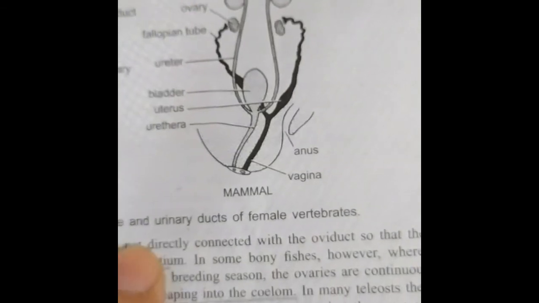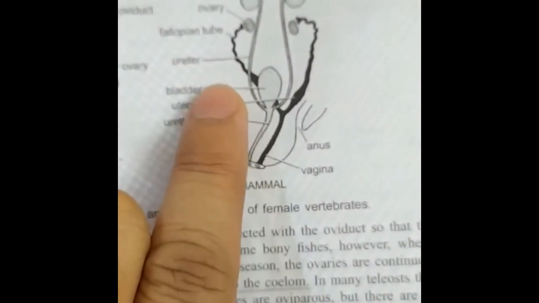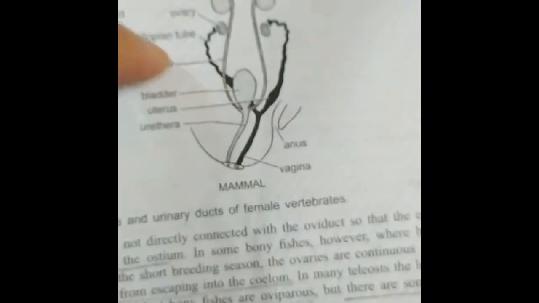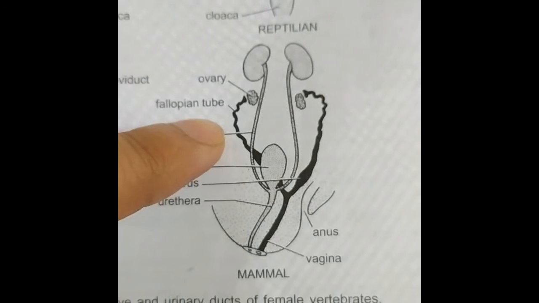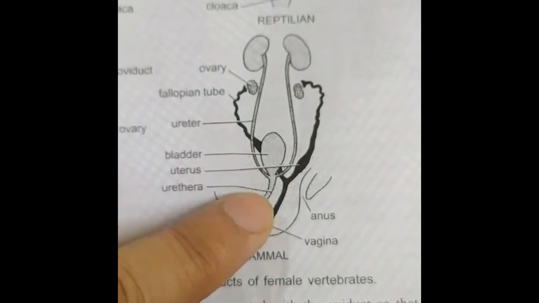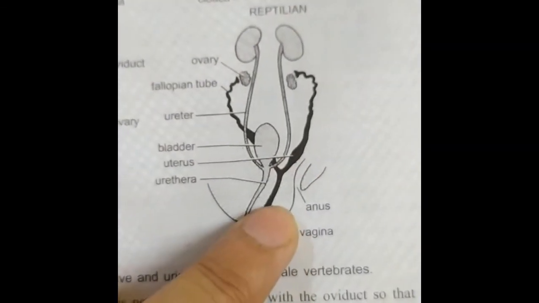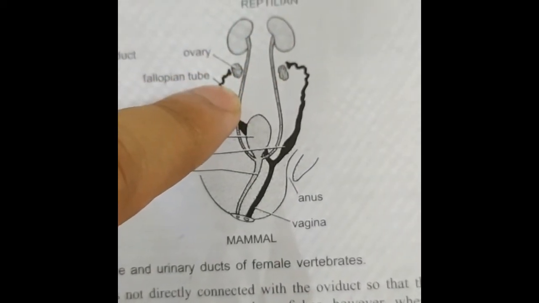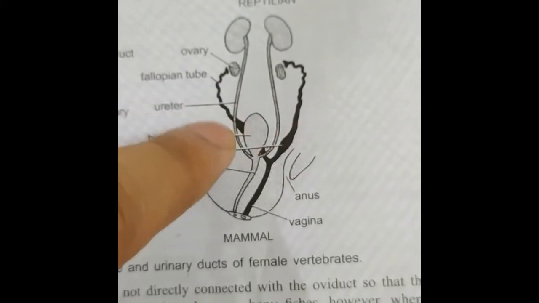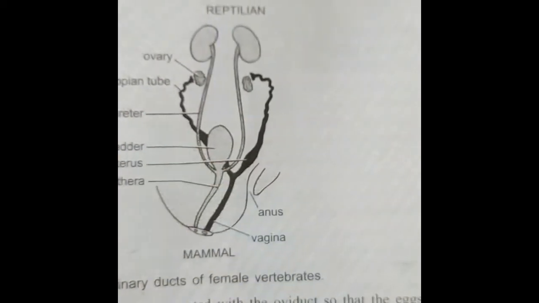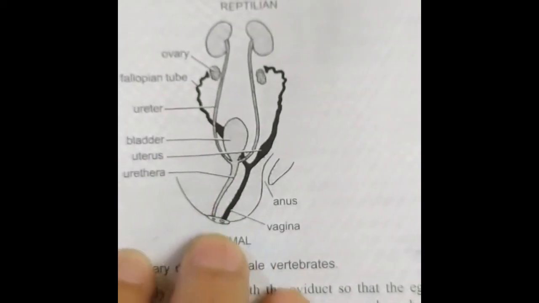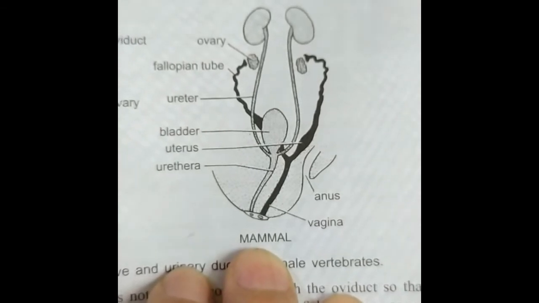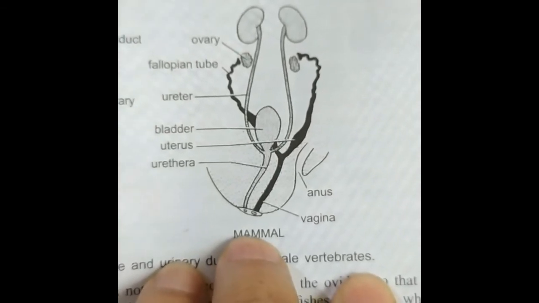Here is the diagram of the ovaries and oviduct in mammals. As we know, in mammals the oviduct is differentiated into three parts: the fallopian tube, then the uterus, and last the vagina. The kidneys are metanephric kidneys, so there is a pair of ureters opening into the urethra, and we also know that there is no cloaca in mammals because of the separation of the genital system from the rectum.